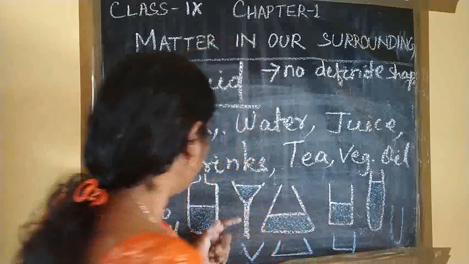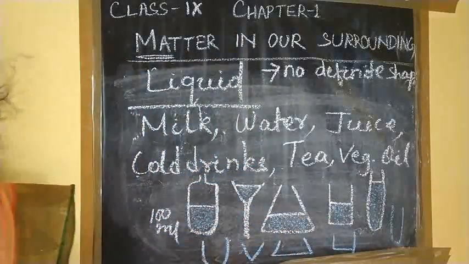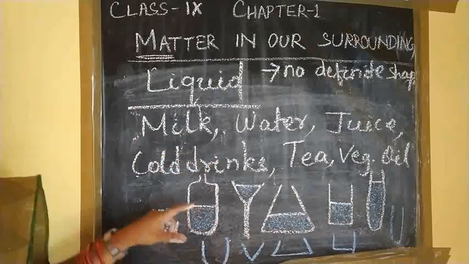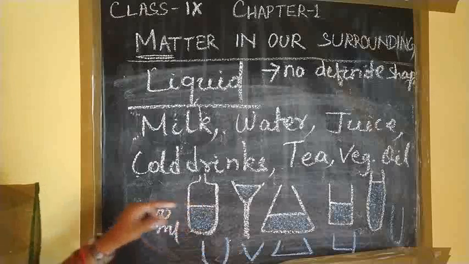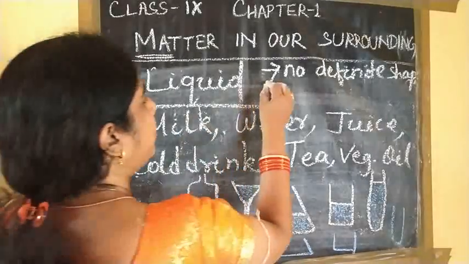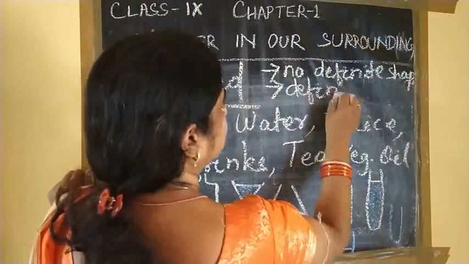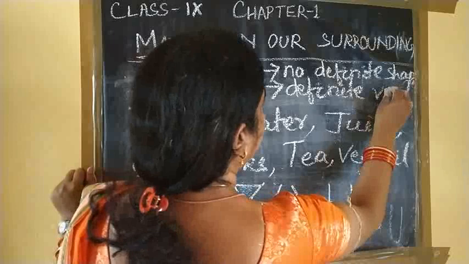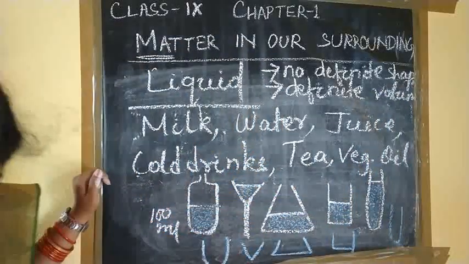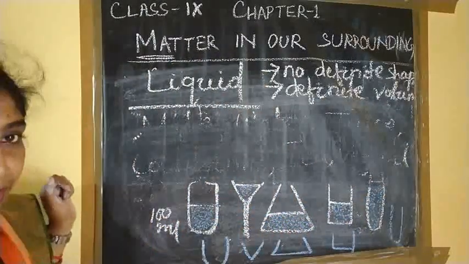Okay. So what about the volume? It has a fixed volume, because what is the amount of water here? They are occupying the same space. If you take it, the volume is fixed. So that's why it has a definite volume. And as it is matter, it has a definite mass.